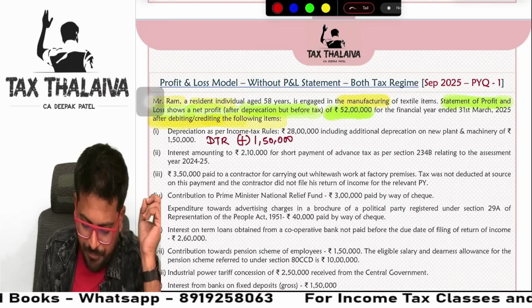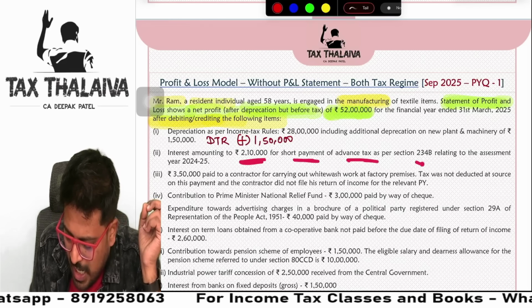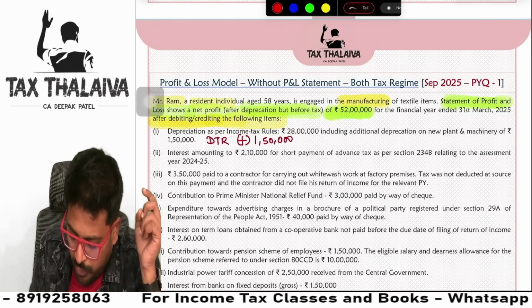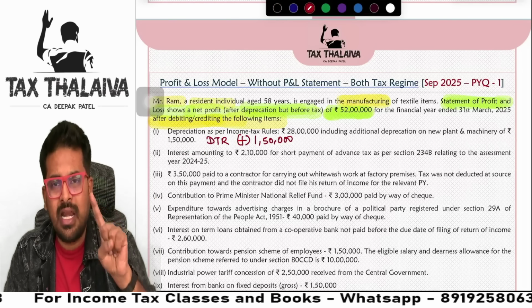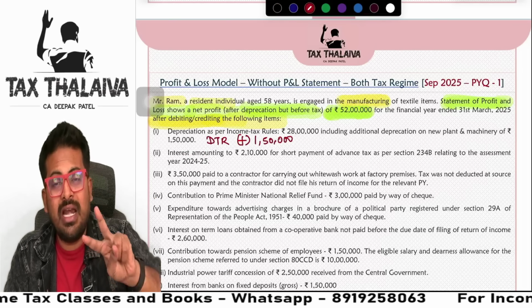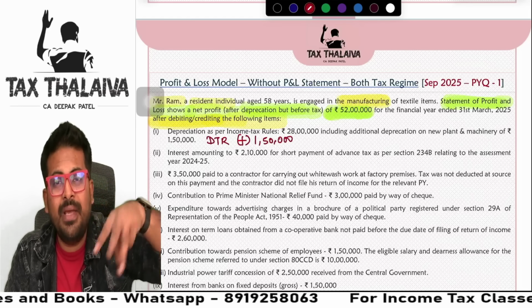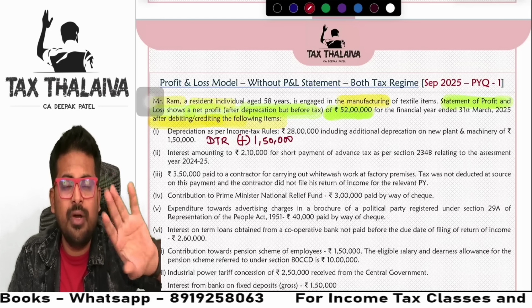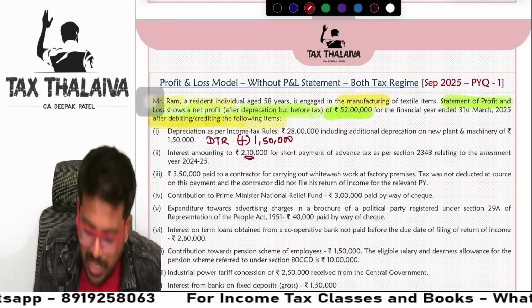Next, interest amounting to 2,10,000 for short payment of advance tax as per 234B, relating to the assessment year, guys. Under income tax, you cannot claim income tax allowance or income tax expenditure. You cannot claim interest on income tax. You cannot claim penalty on income tax. You cannot claim fees of income tax. Nothing you can claim. So this has already been claimed, 2,10,000.